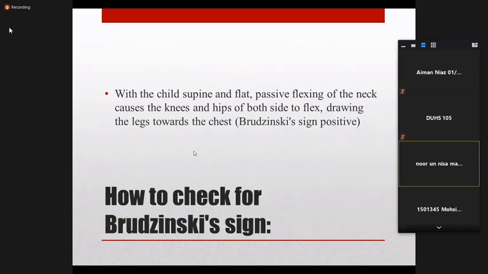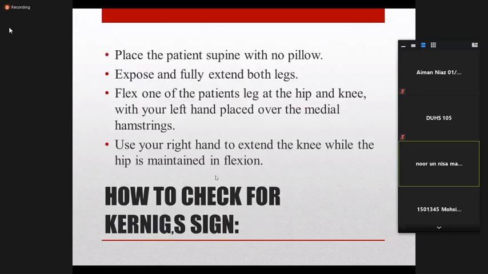When you perform the neck rigidity test, if the patient's legs get flexed at the hip and the knee joint, that is called the positive Brudzinski's neck test. Brudzinski's has two parts: Brudzinski's neck sign and Brudzinski's leg sign. And when you perform Kernig's sign, how do you perform it? Place the patient in the supine position with no pillow, and expose and fully extend both the legs.